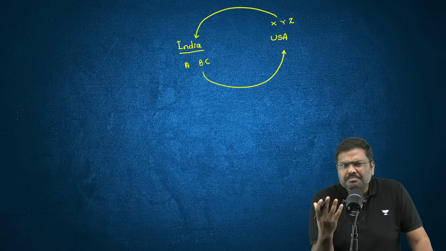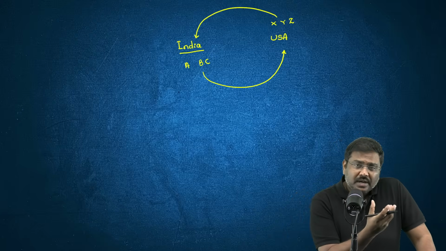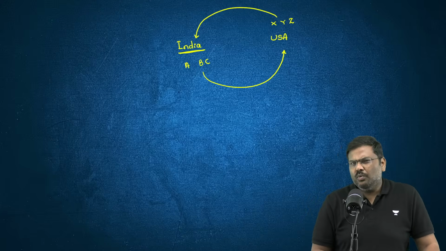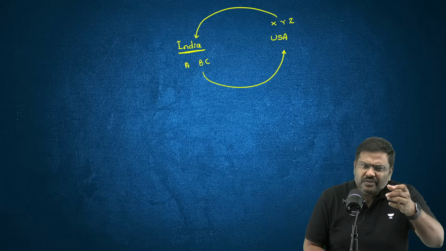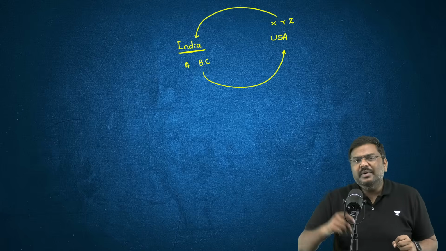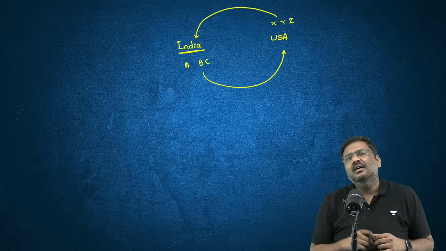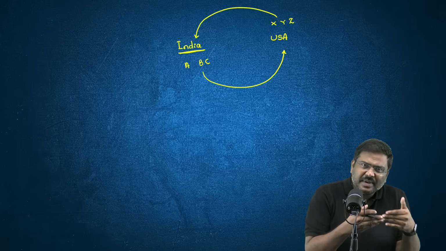This is a very common phenomenon. But I hope you understand this. What are the legalities in India? What are the conditions in India? What are the provisions under different laws in India? They will be different compared to the American laws, American provisions, etc. So now there has to be an agreement, and this is basically BIT.